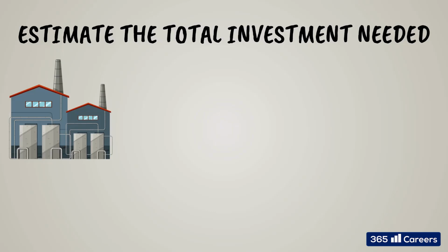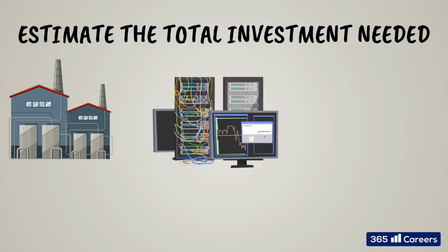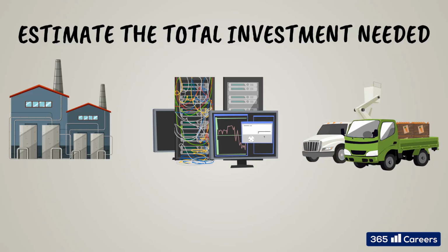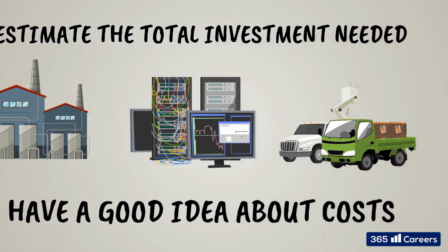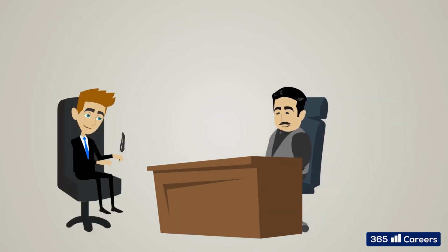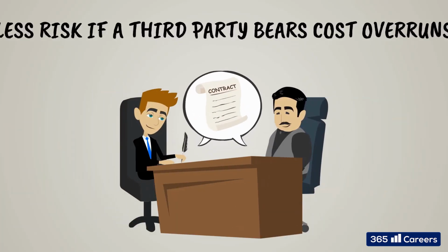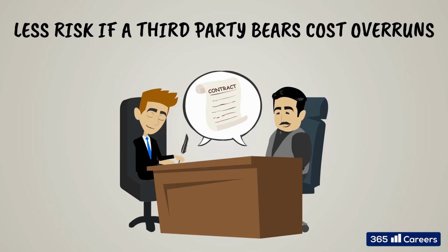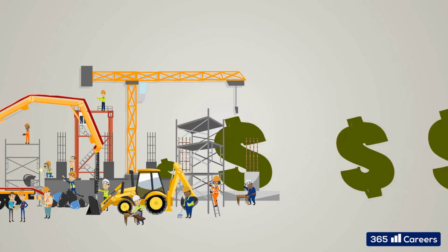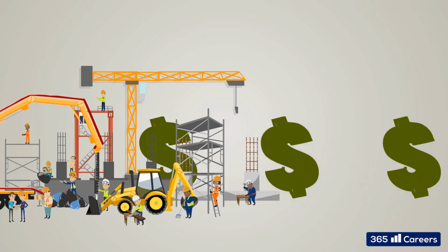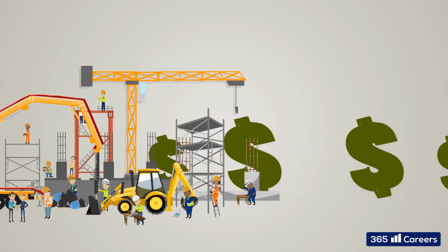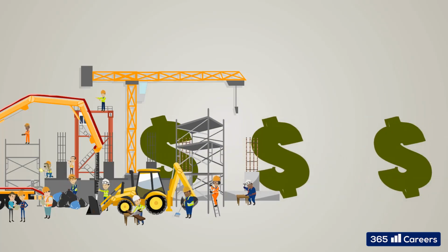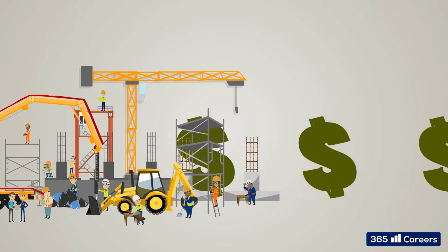Depending on whether we plan to build a plant, invest in IT, or something else, we must make sure we have a good idea about the money needed to complete the project. Things become easier if we sign a contract with a third party and they bear the risks associated with cost overruns. Otherwise, if we invest in building a new facility and construction becomes more expensive than initially thought, the entire project assessment we have prepared with the capital budgeting exercise becomes irrelevant.